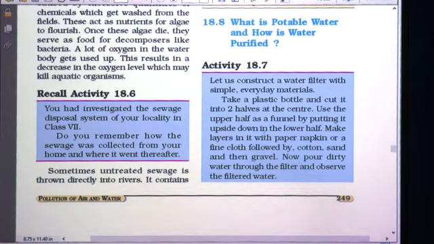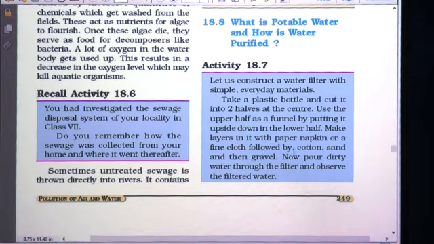Use the upper half as a funnel by putting it upside down in the lower half. The upper part of the bottle you have to just invert, then it will take the shape of a funnel, and you put it in the lower part of the bottle.